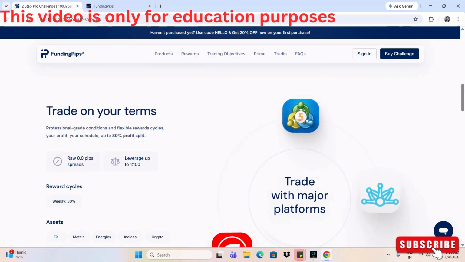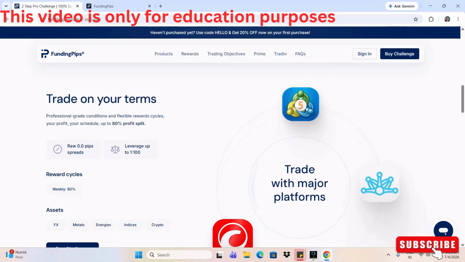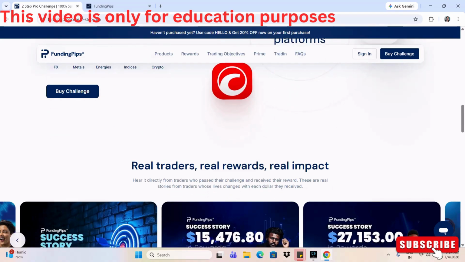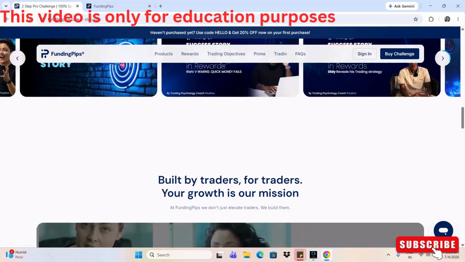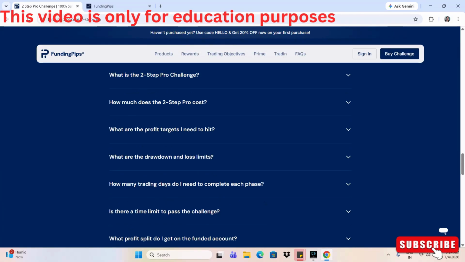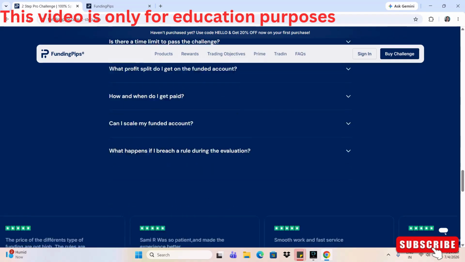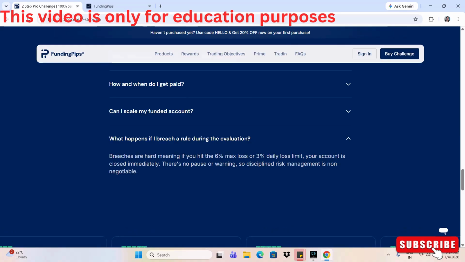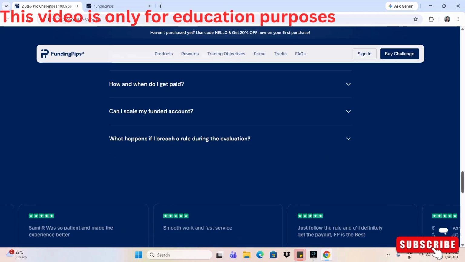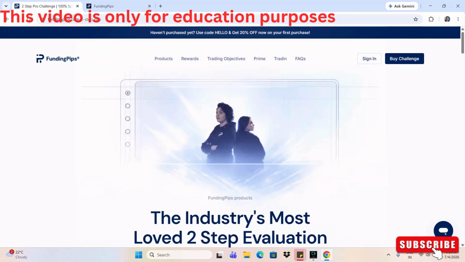And the platforms are the same, the leverage is the same. The platforms are MetaTrader 5, CTrader, and DXTrader, and leverage is 1 to 100. They have similar financial instruments, and this is more information on the particular account. And here you can see that the main breach, like I mentioned, is about the maximum and the daily drawdown. Maximum is 6% and daily is 3%. And there is one more, like I mentioned, inactivity in 30 days.